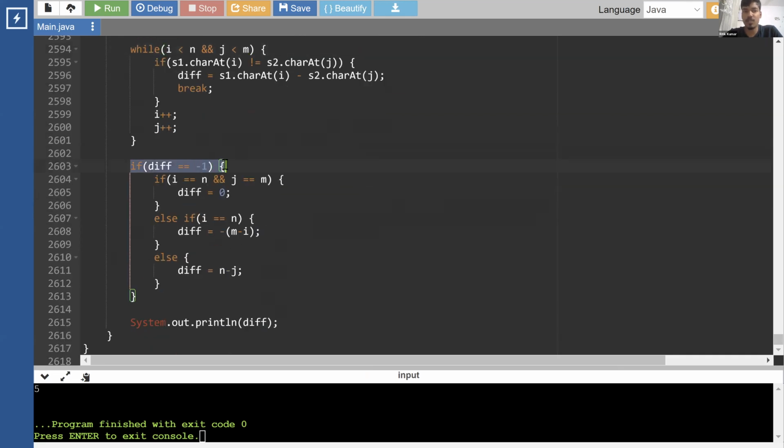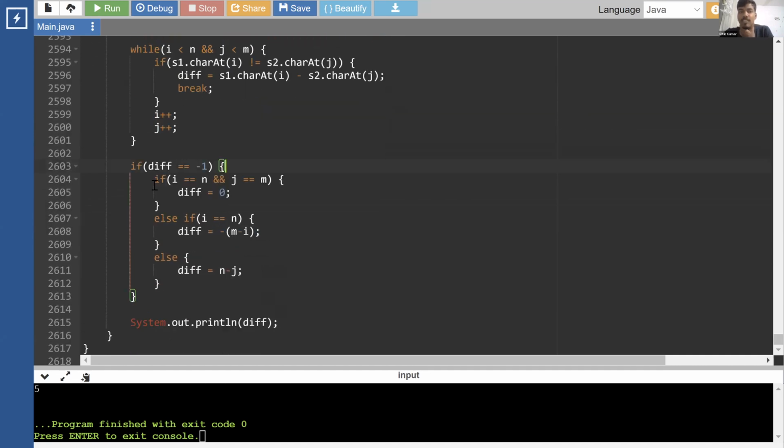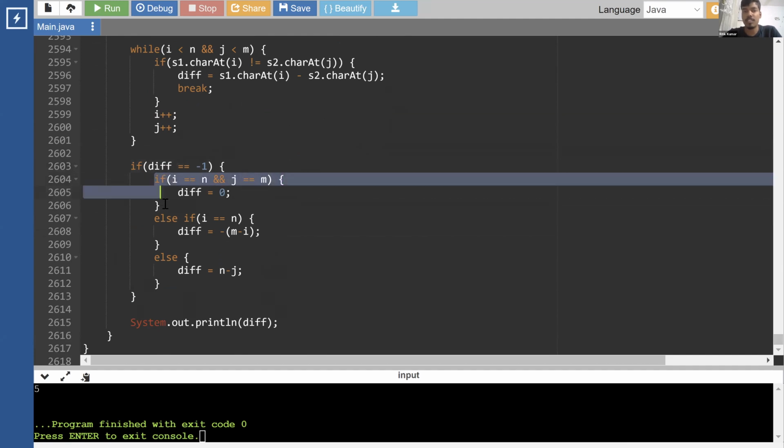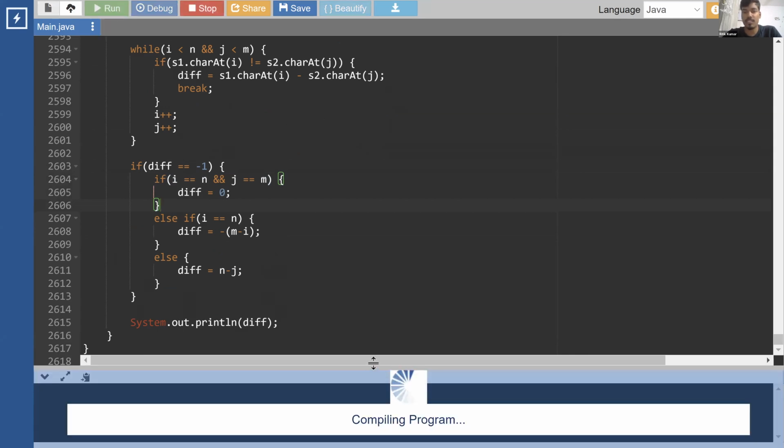Is difference equal to -1? Yes, difference is equal to -1. So we'll enter into this. That means we need to check: if i is equal to n and j is equal to m, that means both the strings have terminated. We are marking difference equal to 0, which is this case, right? So if I run this, we would be seeing 0.